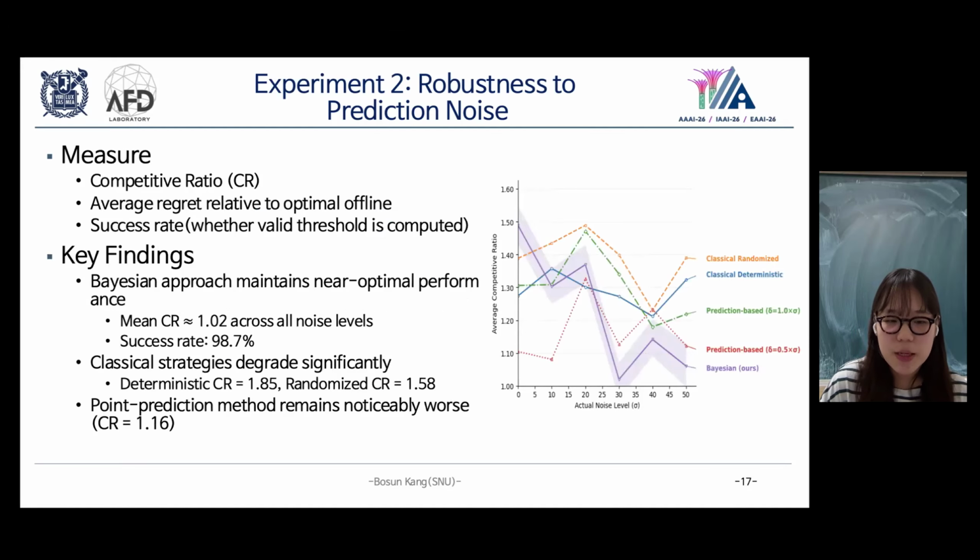Our Bayesian approach consistently achieves near-optimal performance. The mean competitive ratio stays around 1.02 across all noise levels. The success rate, meaning a valid threshold is computed, is about 98.7%. In contrast, classical strategies degrade significantly as noise increases.